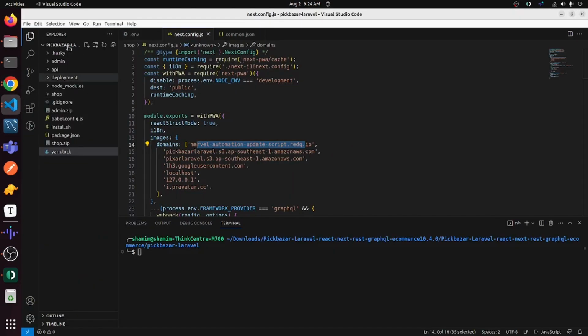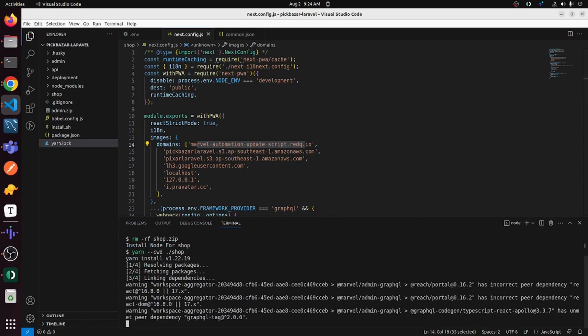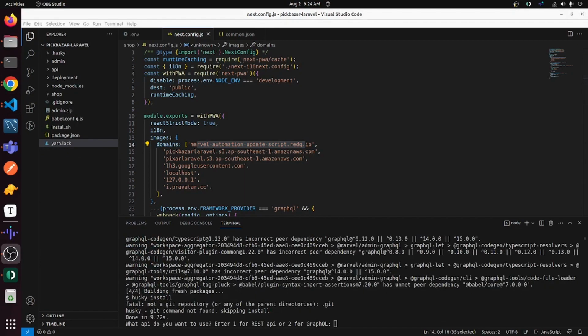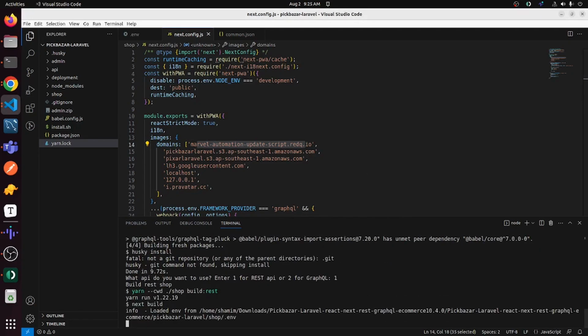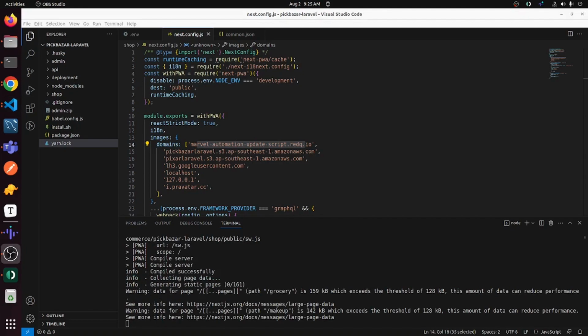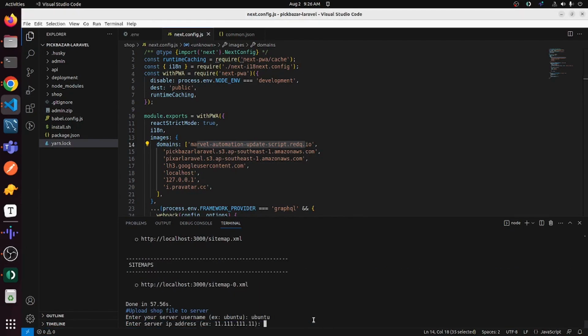Then run the below command from your Pickbazar Laravel project root. Enter 1 for REST and 2 for GraphQL. Enter your server username. My server username is ubuntu. And then the server IP, and press enter.